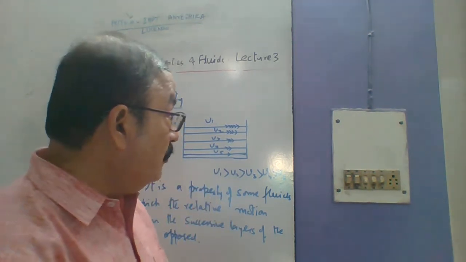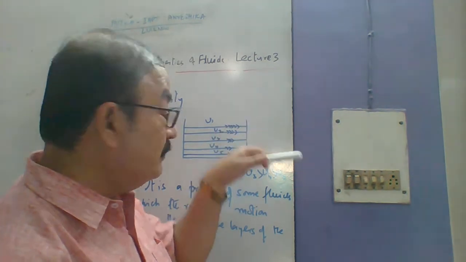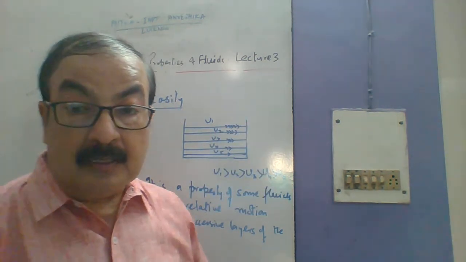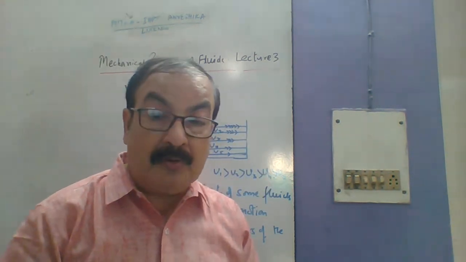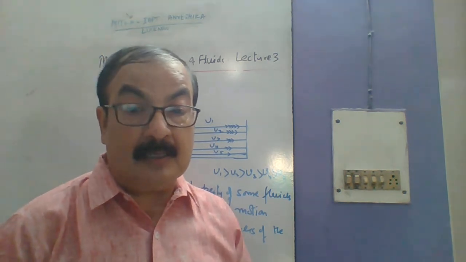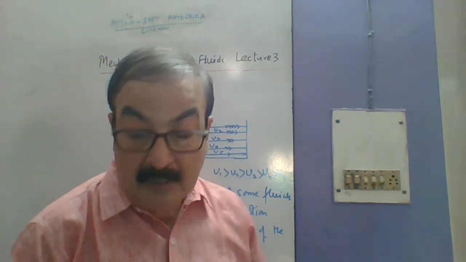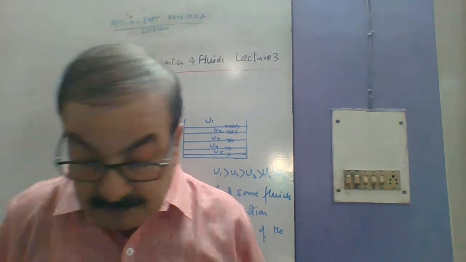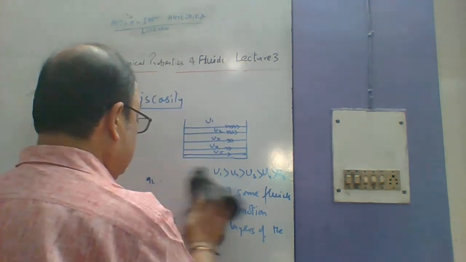Now, the most important thing is the relative distance between the two layers, and the change in velocity upon the distance between the layers has some important role to play, and that we call velocity gradient.